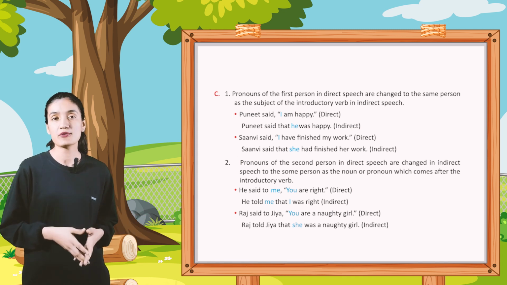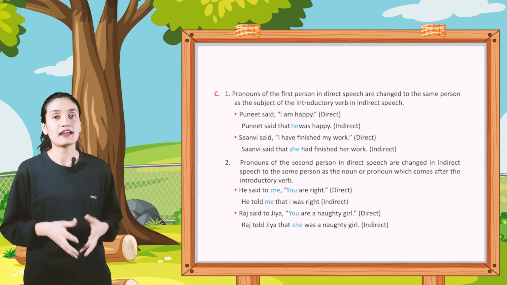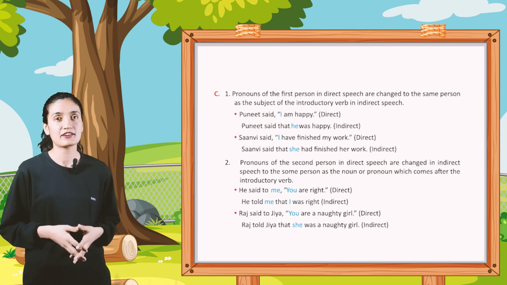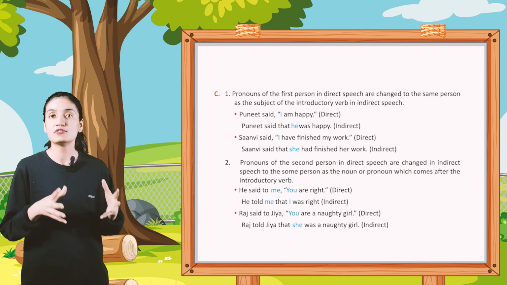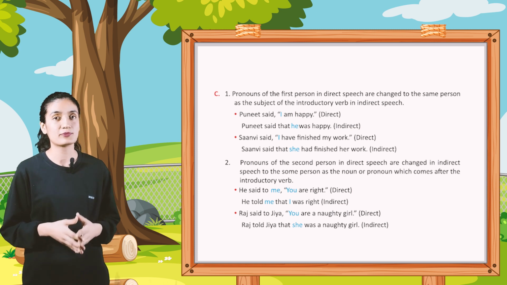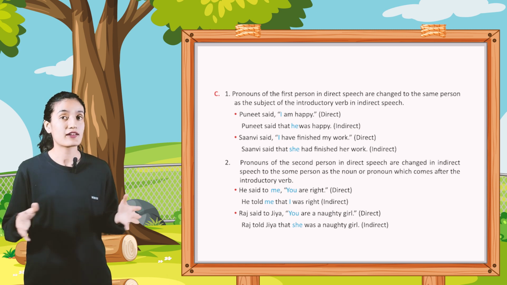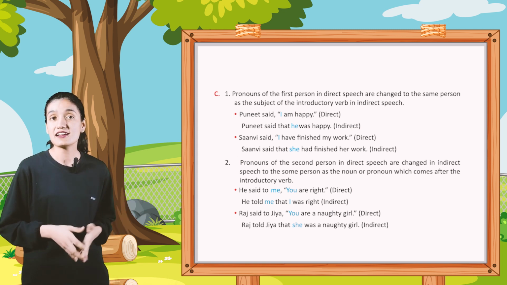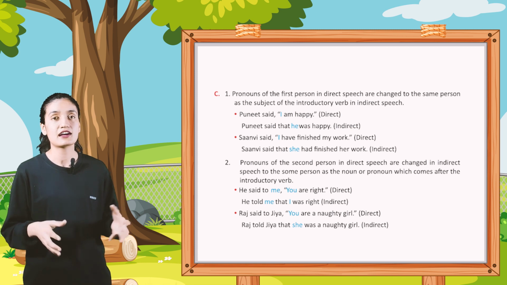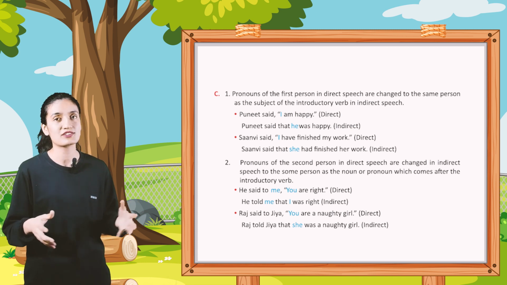Second, pronouns of the second person in direct speech are changed in indirect speech to the same person as the noun or pronoun which comes after the introductory verb. He said to me, "You are right." Direct. He told me that I was right. Indirect. Raj said to Jia, "You are a naughty girl." Direct. Raj told Jia that she was a naughty girl. Indirect.